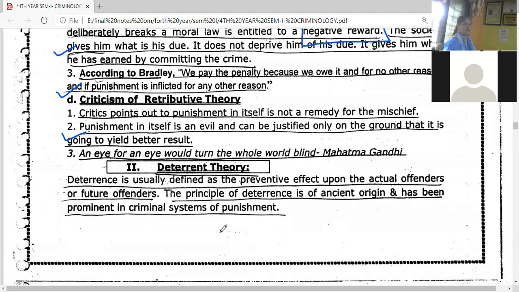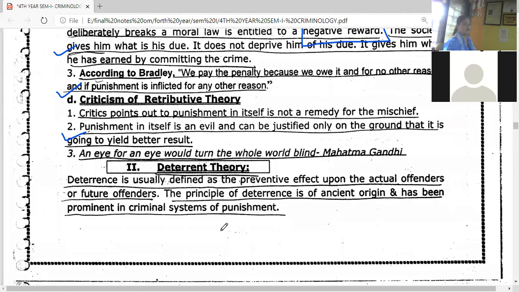आणि if you know, I don't know, महात्मा गांधी was a very strong opposer of this retributory theory of punishment. Okay, and his very famous sentence is that if we follow the principle of the eye for eye, then the entire world will become blind, because A is taking the eye of B, right? A ने B चा एक डोळा काढला, B A चा काढेल, परत A चा कोणीतरी रिलेटिव्ह B चा दुसरा डोळा काढतील, म्हणून B चा relative A चा दुसरा डोळा काढून घेईल. So this chain will go on.